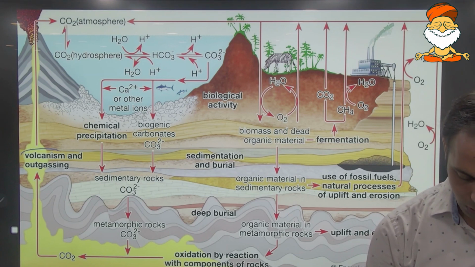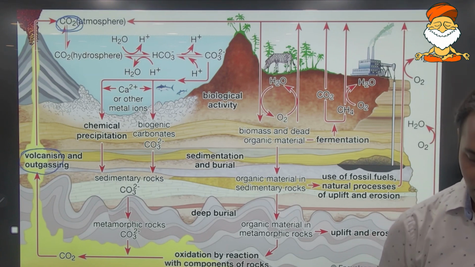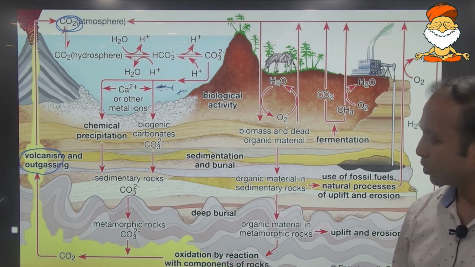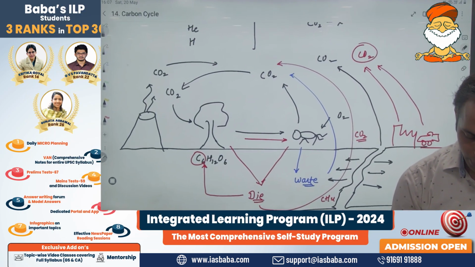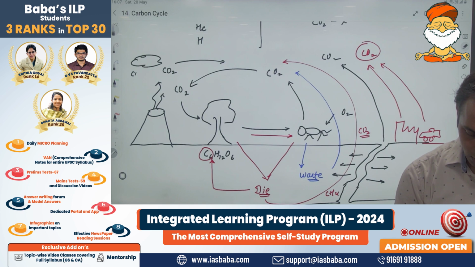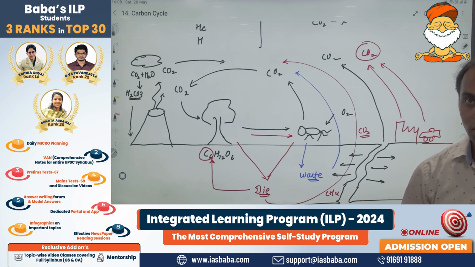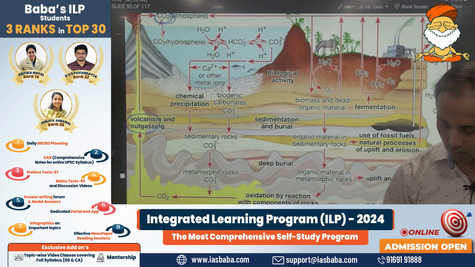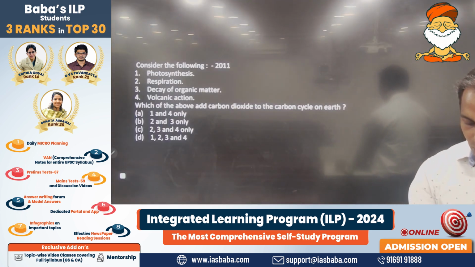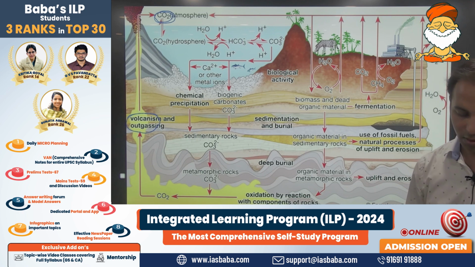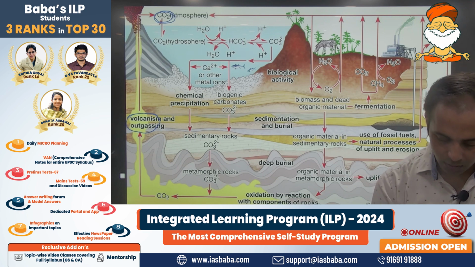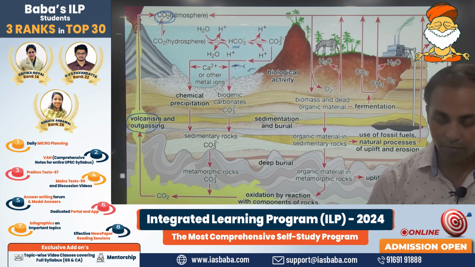Through the volcanic eruption, carbon dioxide is added into the atmosphere. In the atmosphere, through rainfall, the carbon dioxide reacts with the water, thereby forming what? Carbonic acid, H2CO3, and this carbonic acid may fall back again on the surface. Wet deposition, if you remember. Carbonic acid should not be termed as acid rain because carbonic acid is very, very weak. It is relatively weak.